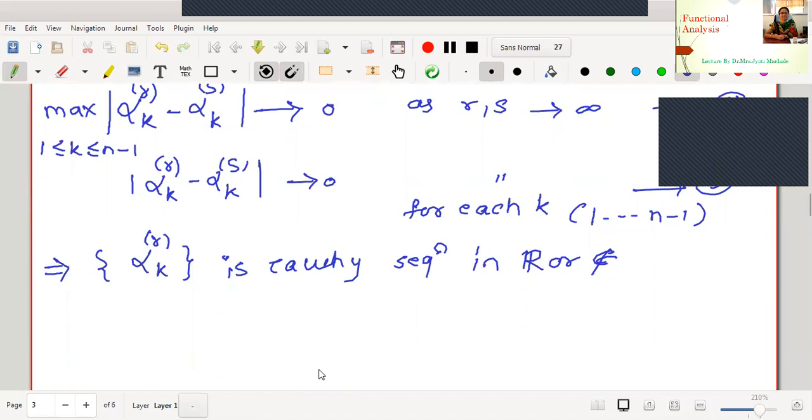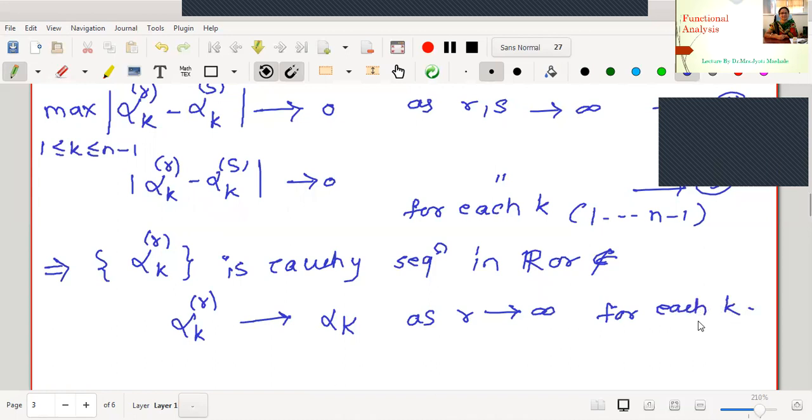We know both the spaces are complete. If both the spaces are complete, this Cauchy sequence must be convergent and converge to an element in the same space. Therefore, alpha_k^r tends to some alpha_k as r tends to infinity for each k. Here we have proved that the sequence alpha_k^r converges to alpha_k.